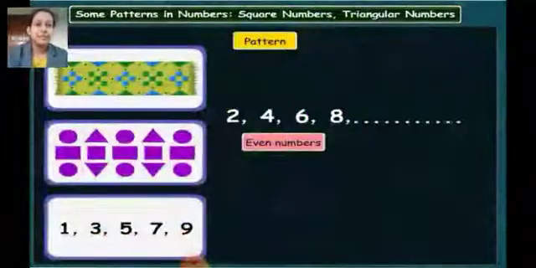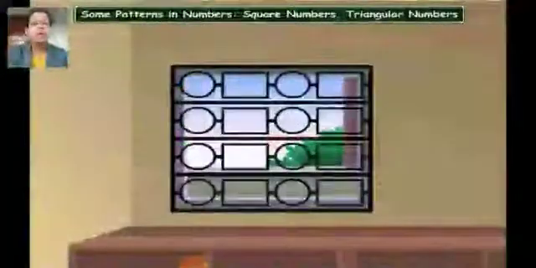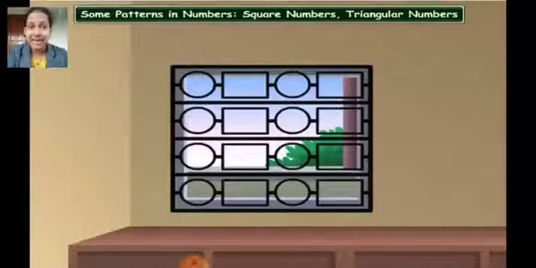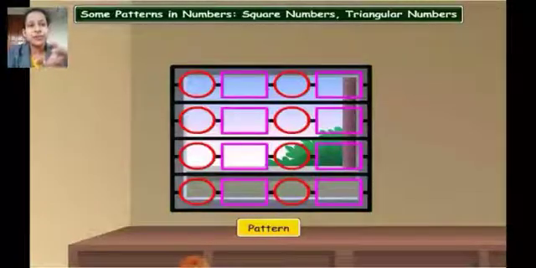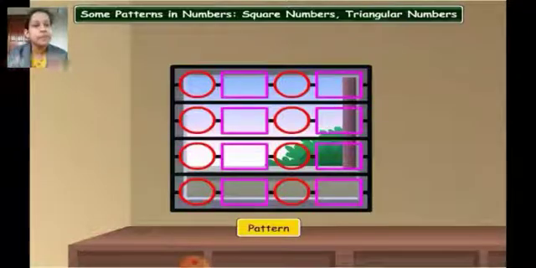Now look at these numbers here, that is 2, 4, 6, 8. These numbers are also in a sequence or in a certain order, which is also forming a pattern. So it is a pattern of the even numbers, right? Let's proceed further. Now look at this window grill carefully. You can see the geometrical shapes arranged in a continuous manner, like circles and rectangles in continuity, and here also these geometrical shapes are forming certain patterns.